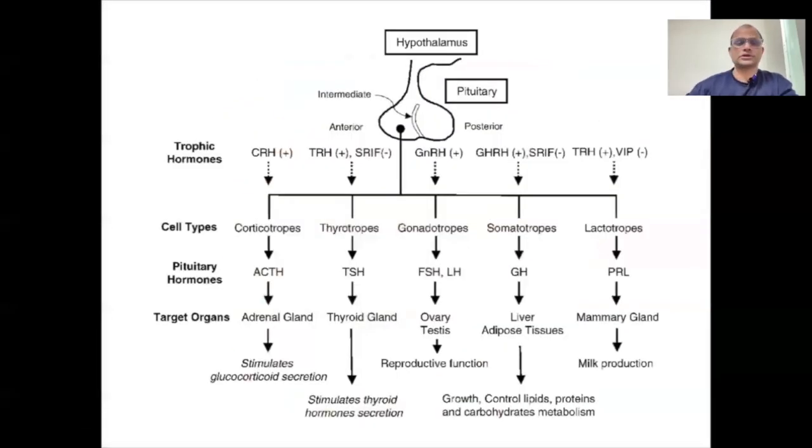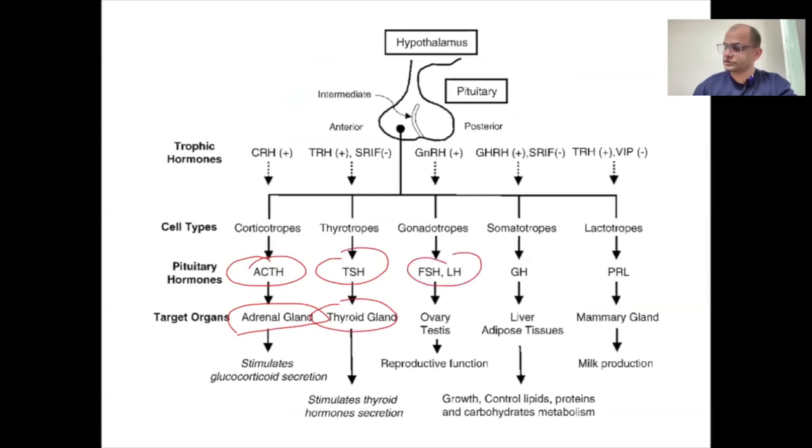So we can see here, these are all the list of the hormones. ACTH, which will work on the adrenal gland. TSH, work on the thyroid. FSH, LH, work on genital glands. Growth hormone will work on growth, and the PRL will secrete milk from the mammary gland.